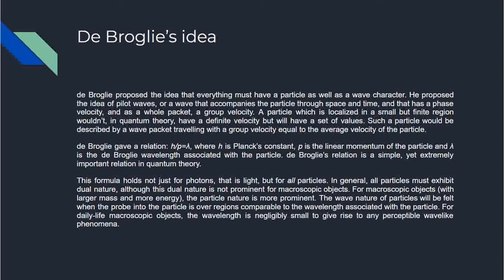So de Broglie gave a relation, h over p equals lambda, where h is Planck's constant, p is the linear momentum of the particle, and lambda is the de Broglie wavelength associated with the particle. De Broglie's relation is a simple yet extremely important relation in quantum theory. This formula holds not just for photons, that is light, but for all particles. In general, all particles must exhibit dual nature, although this dual nature is not prominent for macroscopic objects. For everyday objects like a ball or a bottle, you don't see the wave nature. They appear as distinct particles, distinct objects.